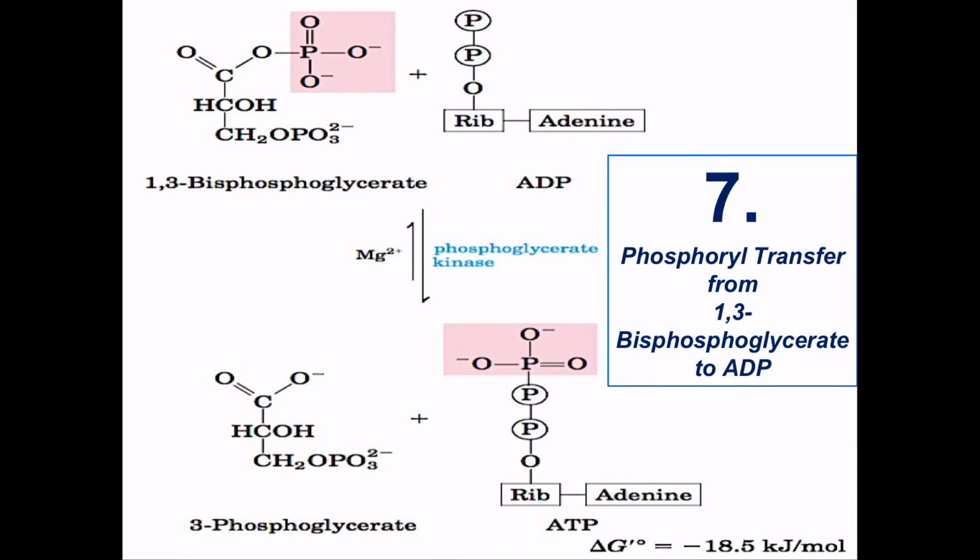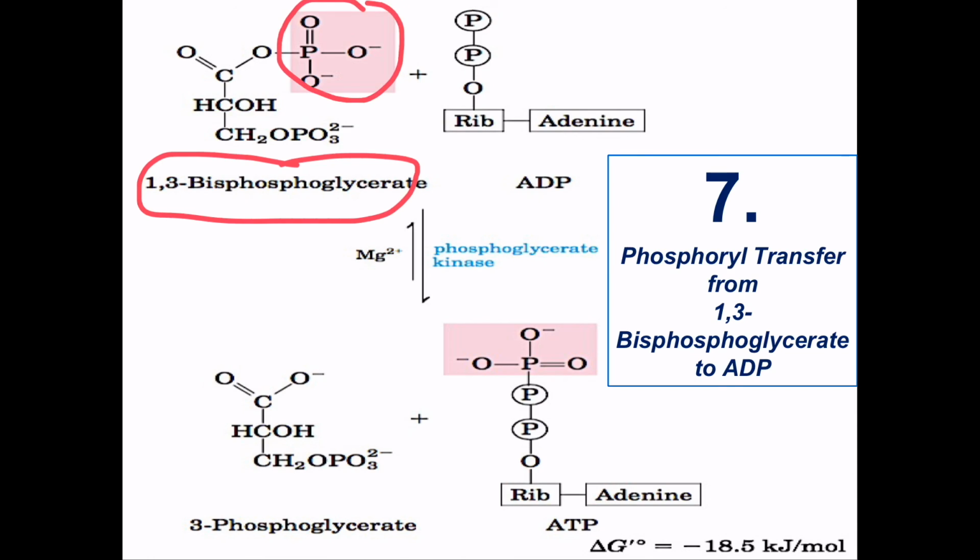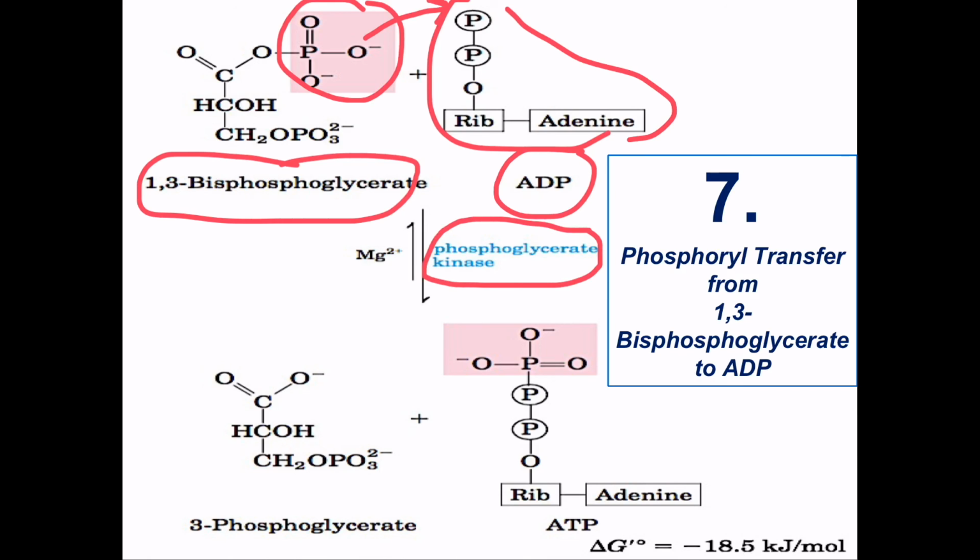This is our 1,3-bisphosphoglycerate. See this phosphate. And this is our ADP. This molecule is ADP. So what is happening? Phosphate is added to this ADP. So this is catalyzed by the enzyme phosphoglycerate kinase. This is again a reversible step.